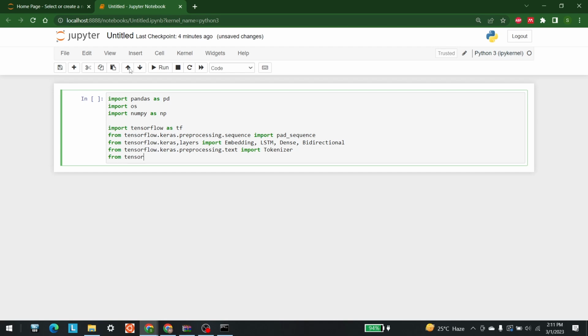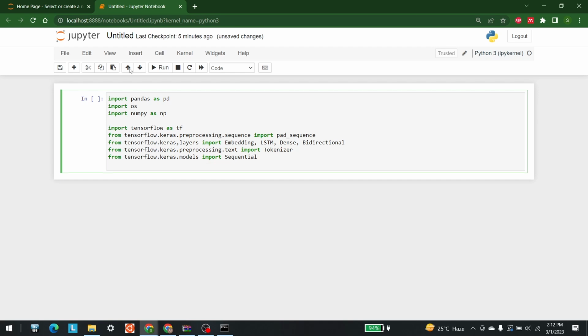So from tensorflow.keras.models import Sequential. And last but not the least, we are going to import Adam. So for that, let's write from tensorflow.keras.optimizers import Adam.